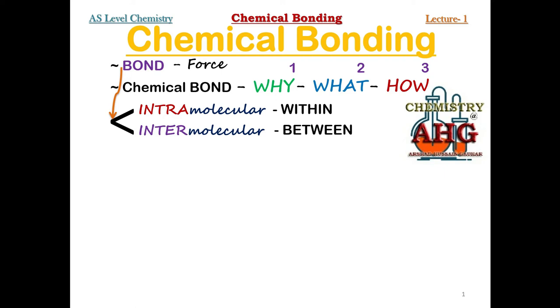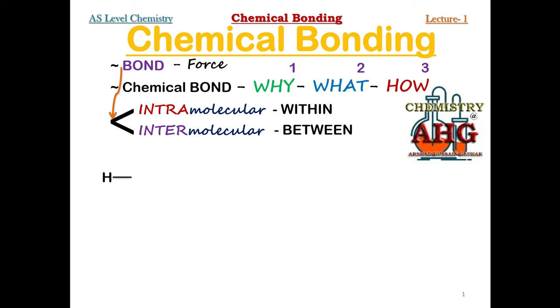I am giving you an example of a very simple compound, a very common compound, water. By looking at this example, you will easily remember the difference between intra and intermolecular forces. And also by using the same example, I am going to explain which one of these two types of bond is comparatively stronger. Okay, look at this is water molecule.